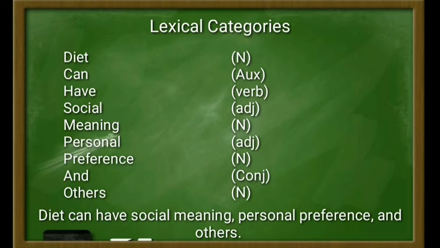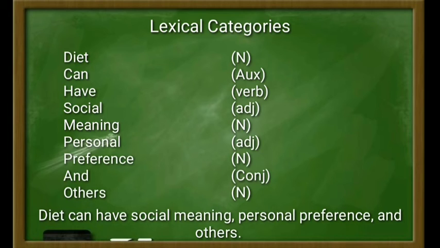And then the word meaning is a noun and it is open categories. It can be proven by morphological frame, such as example of meanings, that is noun plus plural morpheme. And then the syntactical frame here of the meaning is, for example, like some meanings, that it consists of determiner plus noun. And then next, the word personal.